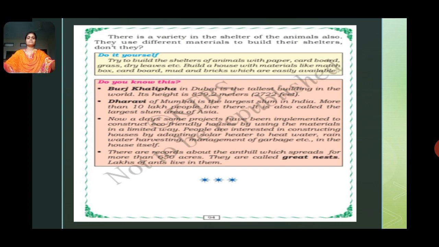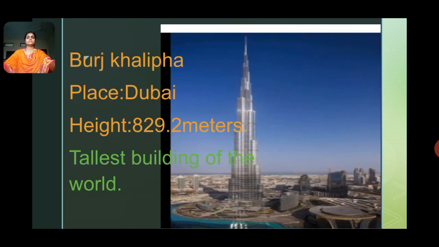First one, Burj Khalifa. It is a building. The building name is Burj Khalifa. Where is it? The place is Dubai. Its height is 829.2 meters, and in feet it is 2722 feet. So it is called the tallest building of the world.